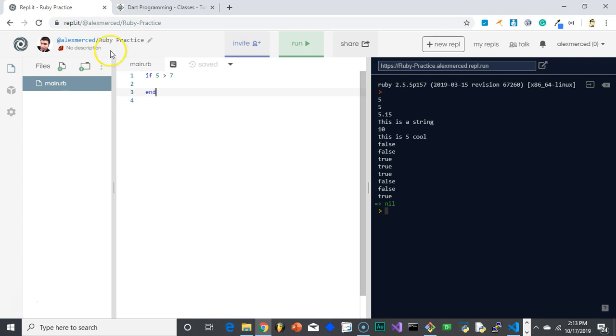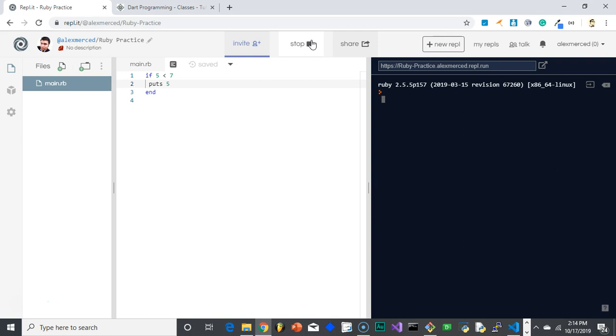Okay, so let's test this out. Let's actually use it to make this a true statement. So 5 is less than 7. Then a good habit is to indent, so that your code looks nice. That way I know that when I put puts 5, this is the result of this if statement. So if I run it, 5 less than 7 is true, so it should put 5. And it does. Now if I change that to 5 greater than 7, it's not true, so it should not run that code. And it doesn't. Okay, so that's the basic idea of if statements.